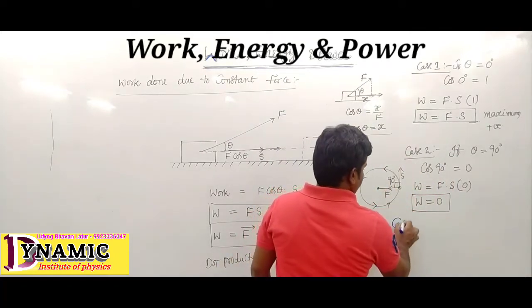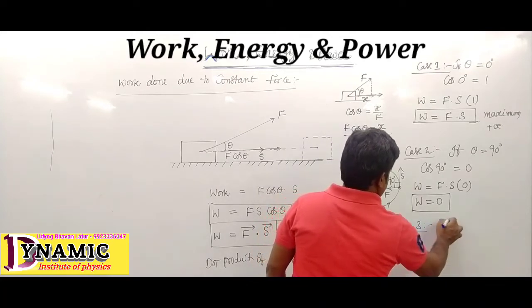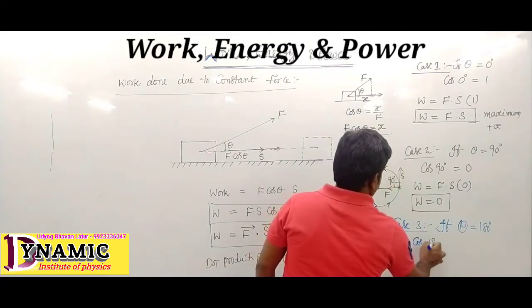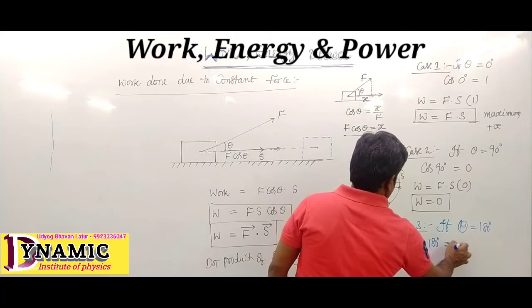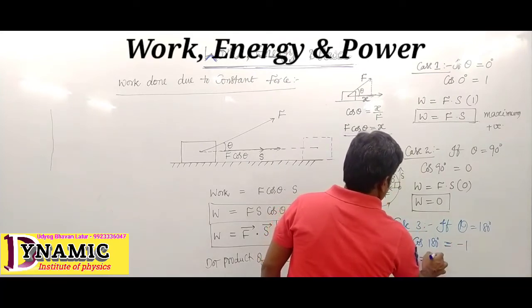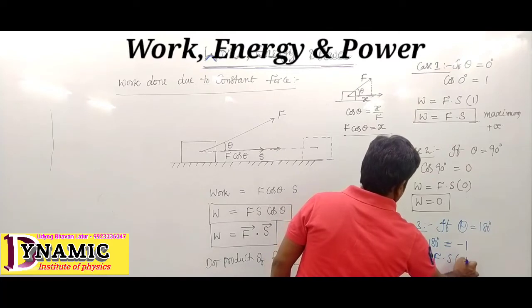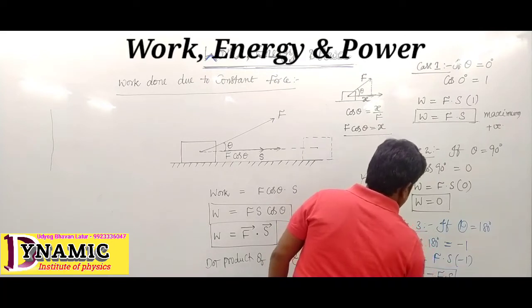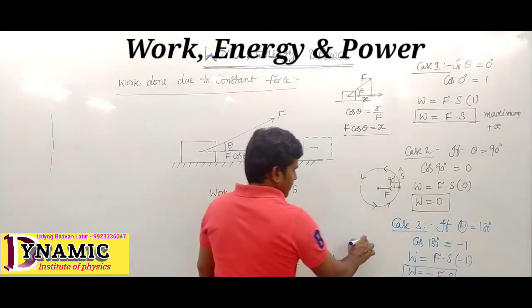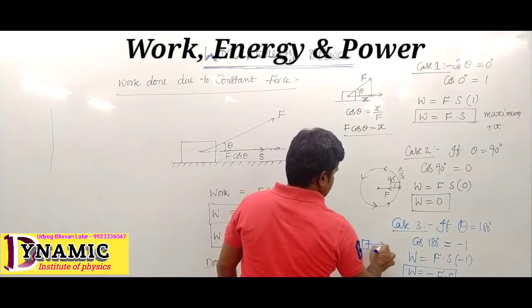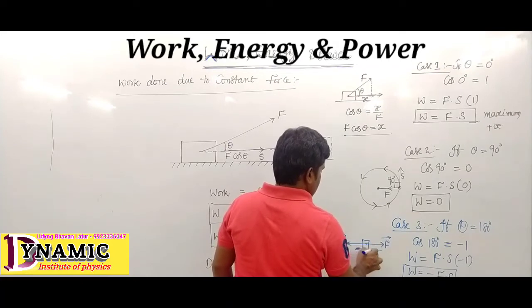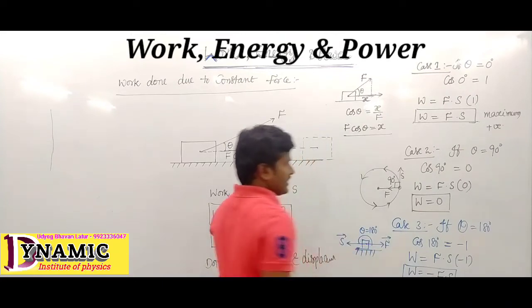Case 3: if theta becomes 180 degrees, cos 180 has value minus 1. Then work done equals F into S into minus 1, so work done is minus Fs. The work done can be negative, positive or 0. In this condition the force acts in one direction and the displacement is in the opposite direction. Theta is 180 degrees, so work becomes negative.